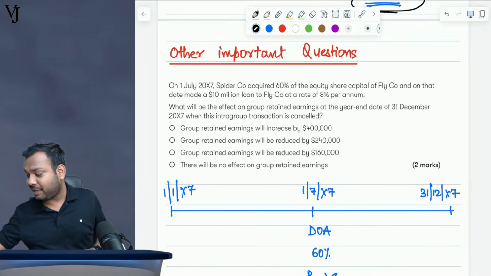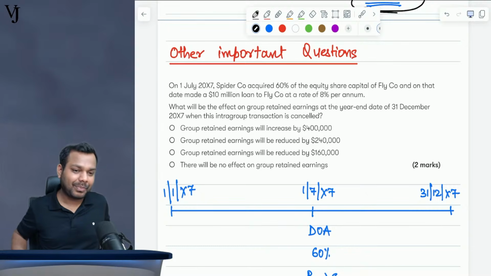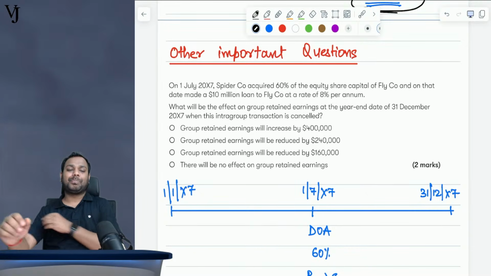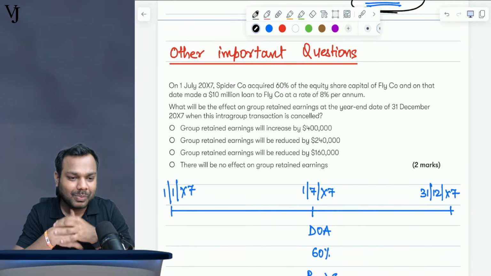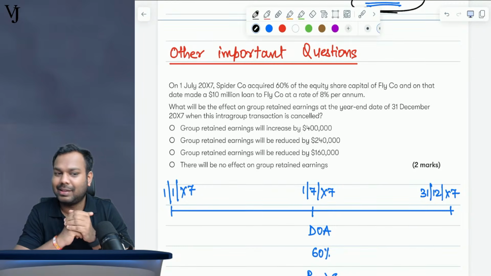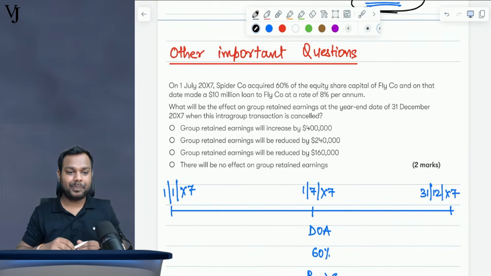Are you enjoying the session? Are you learning from the session? Is the session helpful? Come on guys, tell me. Wonderful. Chalo, let us discuss further.